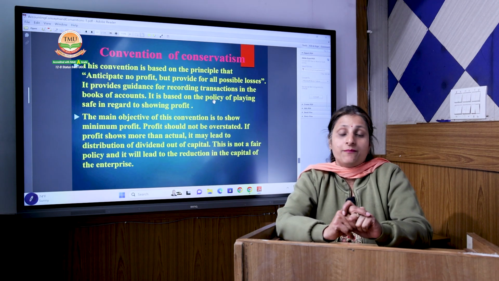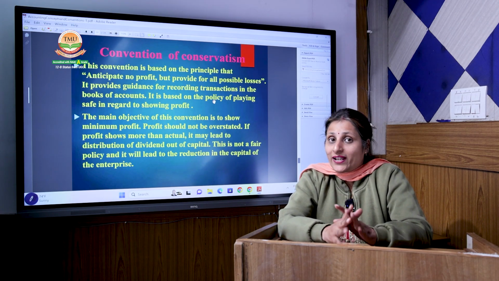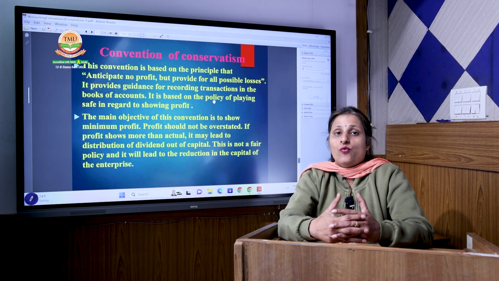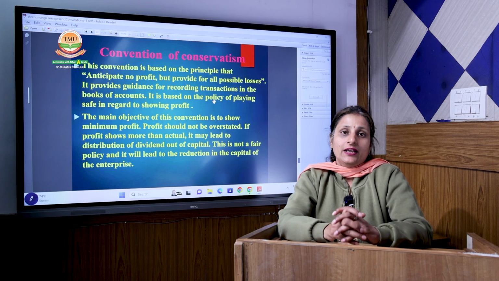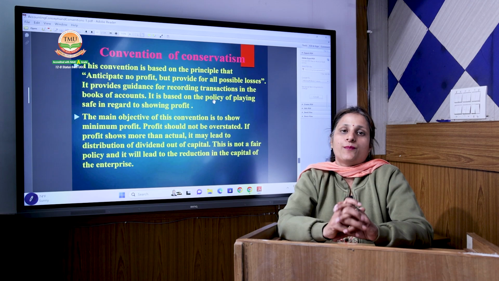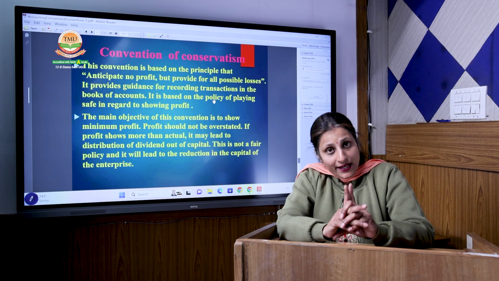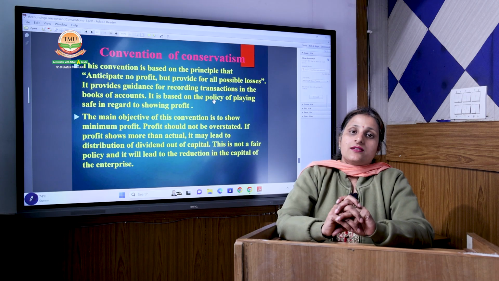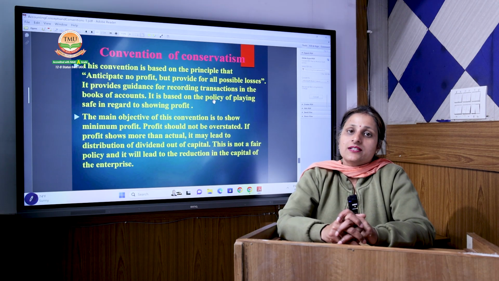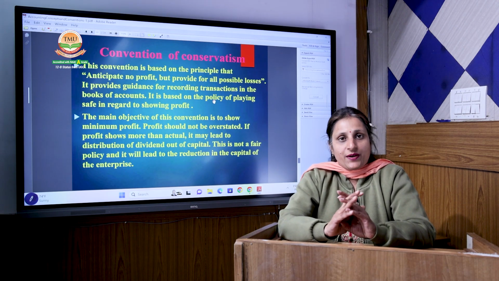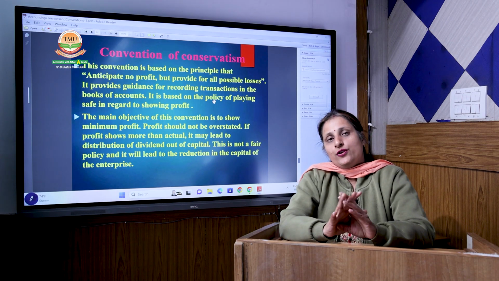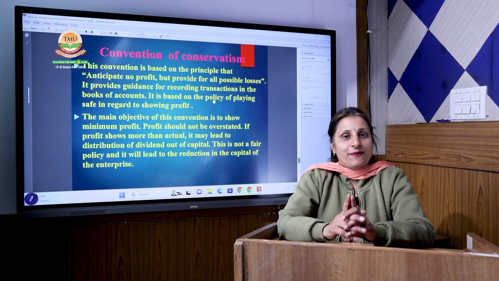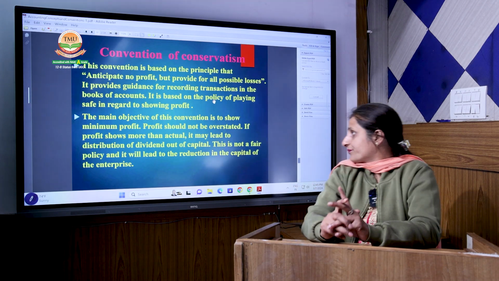It is a very, very important convention: don't anticipate the profit, meaning don't make any plan according to what you are anticipating about the profit, until you actually incur your profit. But you can anticipate your losses, you can prepare for your losses, you can make some provisions for the losses, so that your business operations can work smoothly and your accounting books don't get overburdened in any specific accounting period.